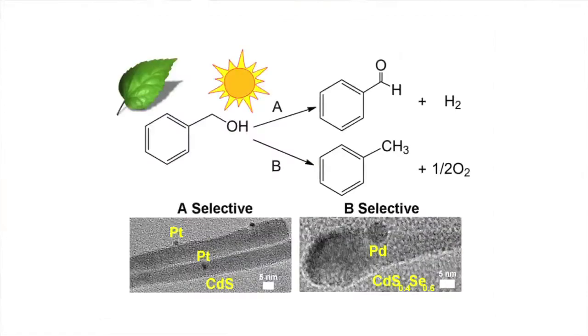The heterostructure's exact composition determines photocatalytic activity or turnover as well as product distribution. A few metal islands on the semiconductor surface greatly enhance activity and selectivity and prevent photocatalyst etching and degradation. Platinum-modified nanorods favor hydrogen production, whereas palladium-modified nanorods favor toluene.